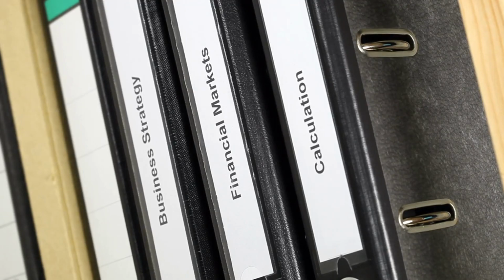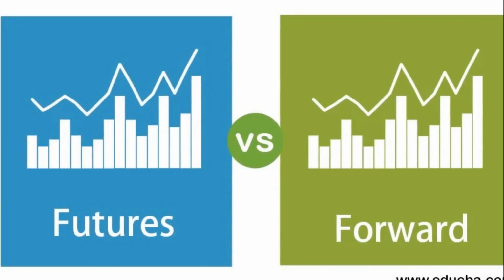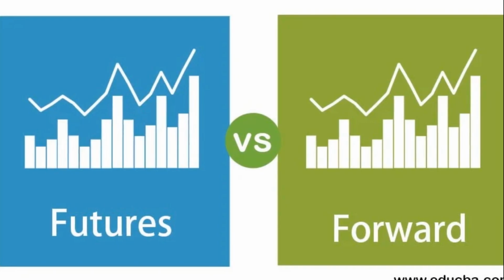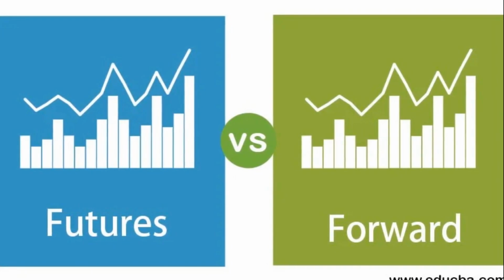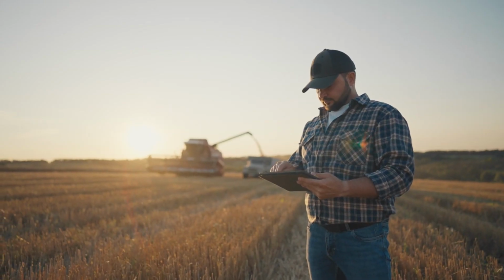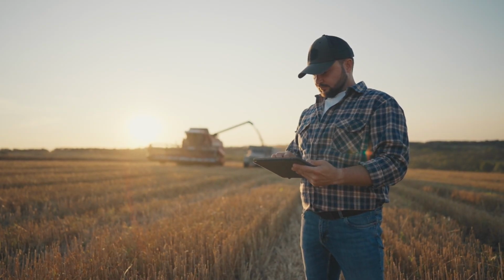Modern financial markets offer a wide range of different instruments designed to manage risks and optimize investment strategies. Among them, forwards and futures are two types of derivative financial instruments that allow market participants to fix the price of an asset in the future. And thanks to this feature, these instruments are widely used in various sectors of the economy to hedge risks.